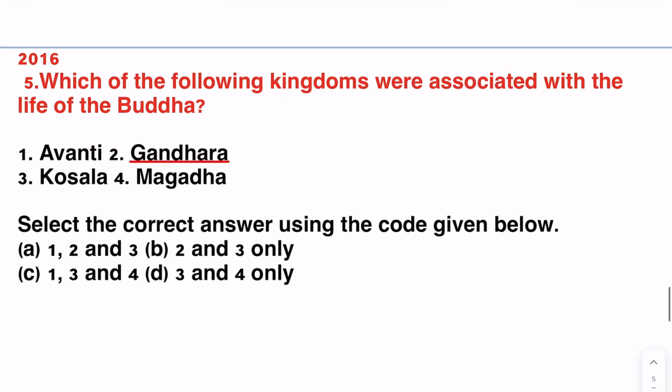Next, asked in 2016, which of the following kingdoms were associated with the life of the Buddha? This question was asked in 2015 as well as 2016. Options are 1. Avanti, 2. Gandhara, 3. Kosala and 4. Magadha. Select the correct answer using the code given below. 1, 2 and 3, 2 and 3 only, 1, 3 and 4, 3 and 4 only. Answer will be D, 3 and 4 only.